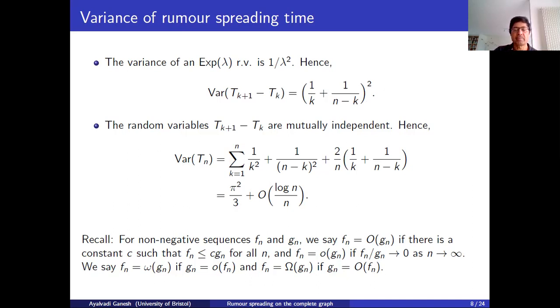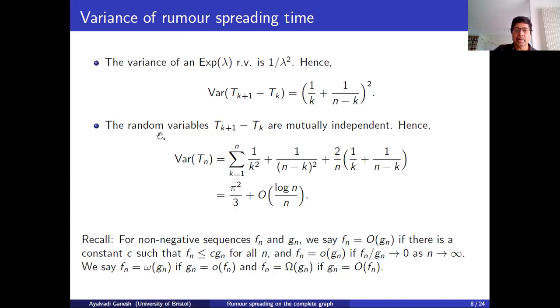That's what we have. And then we write Tn as a telescoping sum. When we wanted to calculate the expectation of Tn, we used linearity of expectation. And for that, we didn't need the fact that these random variables, these increment times until one more node learns the Rumour, were independent, but now we are going to need it.